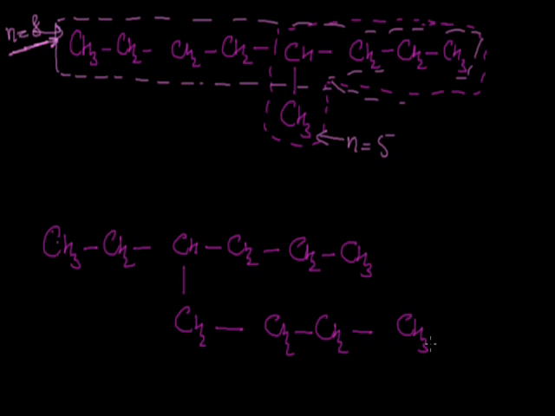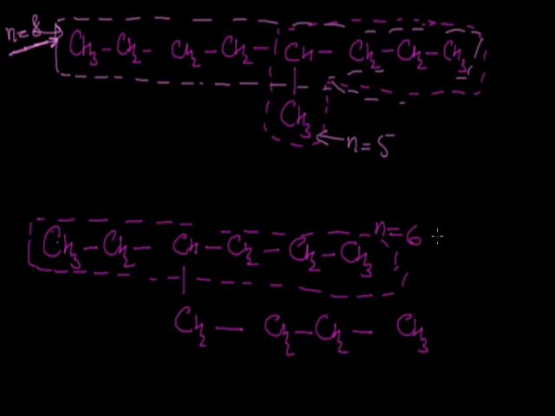Now if we are to select the parent chain for this compound, if we start from the left hand side, after moving till the third carbon atom, again we have two options. Either we can move in the straight direction or we can move in the downward direction. If we move in the straight direction, we have the parent chain like this, and this dotted parent chain contains a total of 6 carbon atoms.